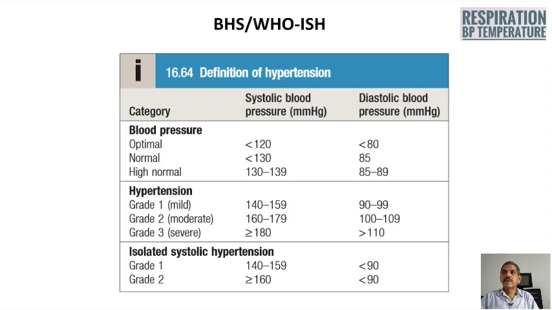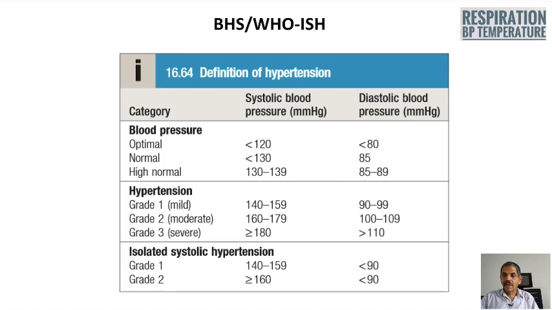Normal systolic is less than 130 and diastolic less than 85. High normal blood pressure is systolic 130 to 139, and high normal diastolic blood pressure is 85 to 89 millimeters of mercury.